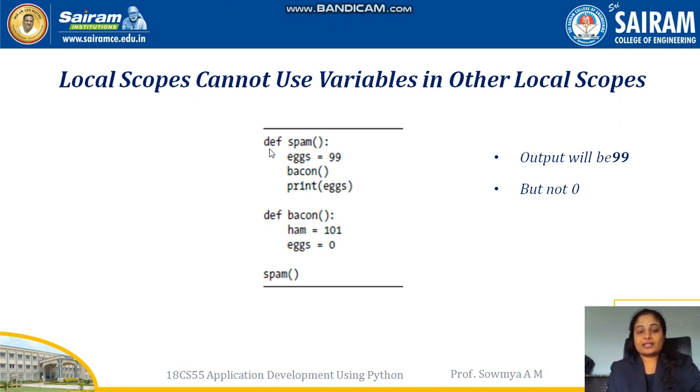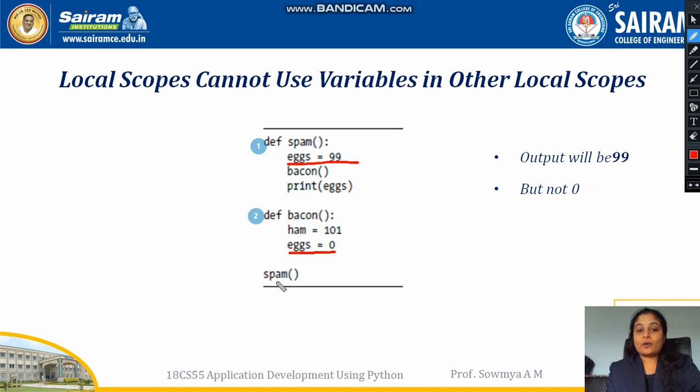So we'll see an example. See here we have two functions. The first one is spam and the second function is beacon. What we have declared here: x in spam is declared as 99, and here it is declared as 0. So we have two x variables declared in two different local spaces.